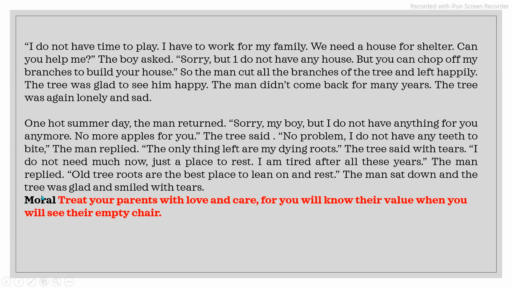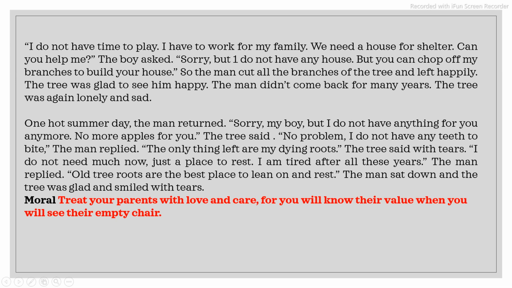So we can write the moral out of this, that treat your parents with love and care, for you will know their value when you will see their empty chair. So this is how we can write a story, and you can see we have included the key elements. Try to include the key elements, like first of all, if we talk about the characters, fewer is better.